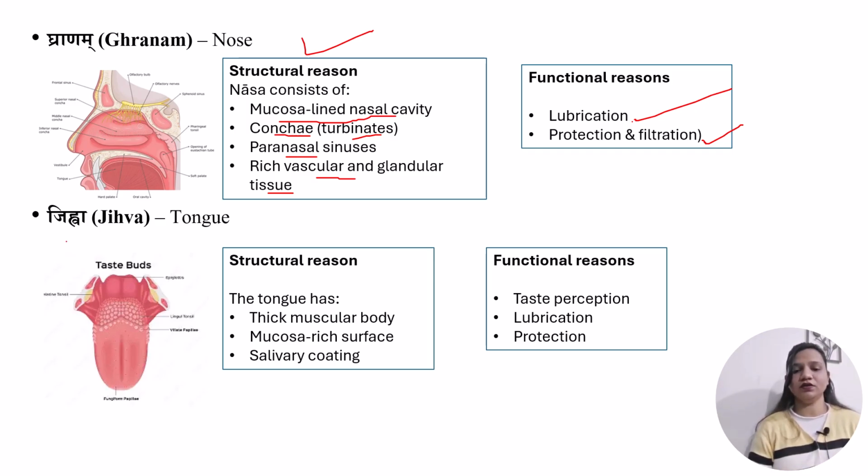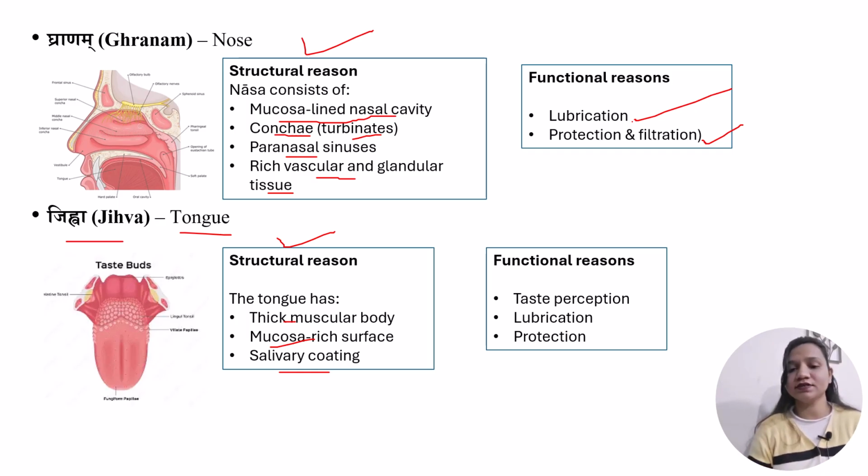The next one is jivha. Jivha means tongue. The tongue can also be considered as the location of kapha dosh because the structure, the moisture, the taste perception, and protective functions are here also kapha dominant. How? If we see the structural reason, the tongue has a thick muscular body, it has a mucosa-rich surface, and it has a salivary coating. So these structures show snigdha, meaning moistness, mridu, they are soft, and they are also slimy and pichil, which are all kapha gunas. That's why kapha resides here, and it is considered as a location of kapha dosh.